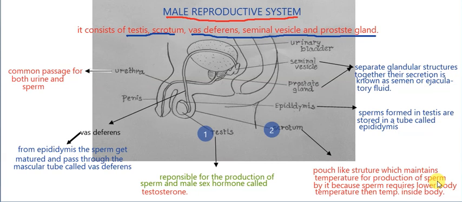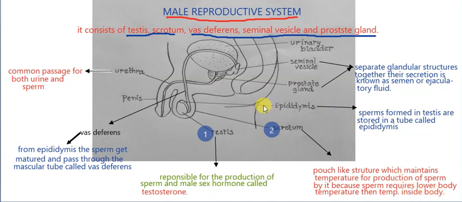Sperm is produced in the testis, and the scrotum maintains the appropriate temperature for its production, because sperm requires a lower temperature than the normal body temperature inside the body.